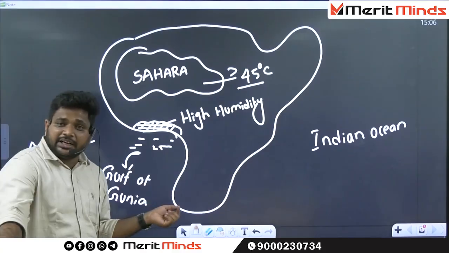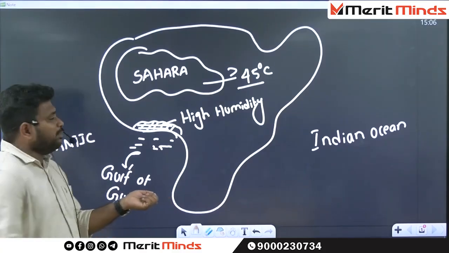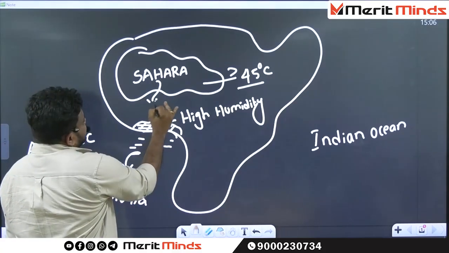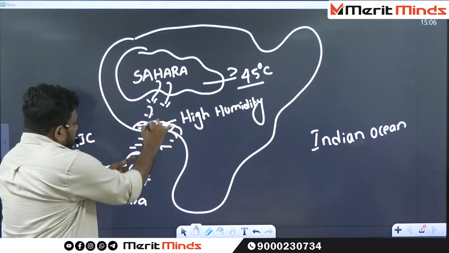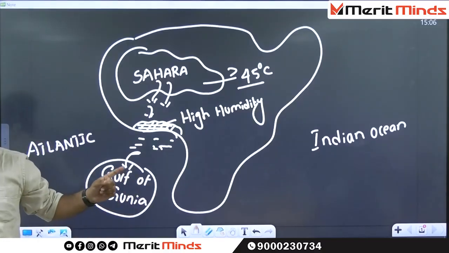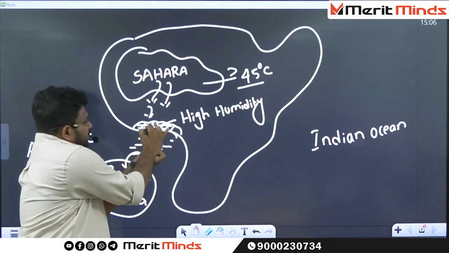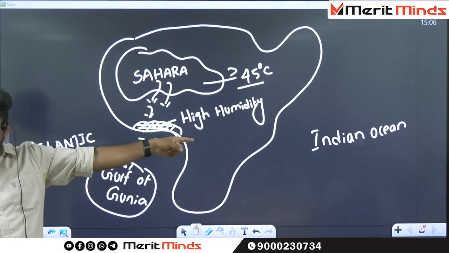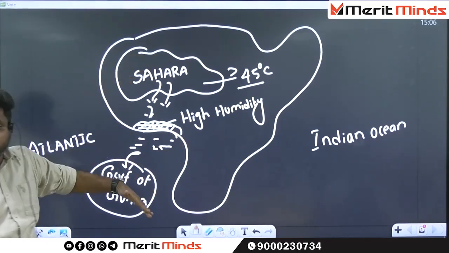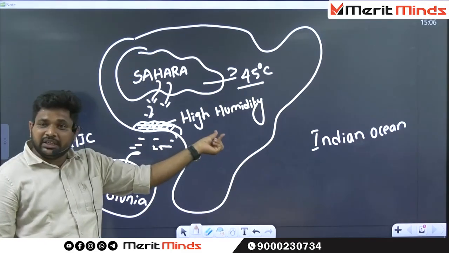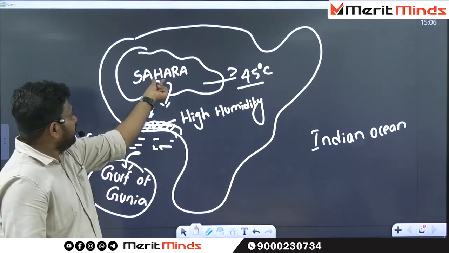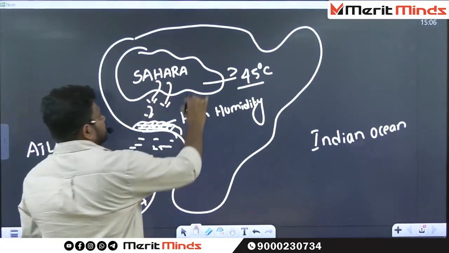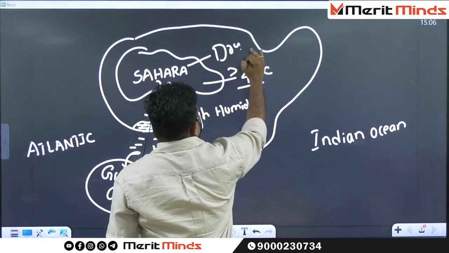But exactly during the afternoon, some winds originate from which desert? The Sahara Desert. And these winds move towards the Gulf of Guinea. But here there is high humidity. Whenever the winds blow, what happens to the humidity? Does it increase or decrease? What type of winds come from the Sahara Desert? These winds are very, very dry winds.